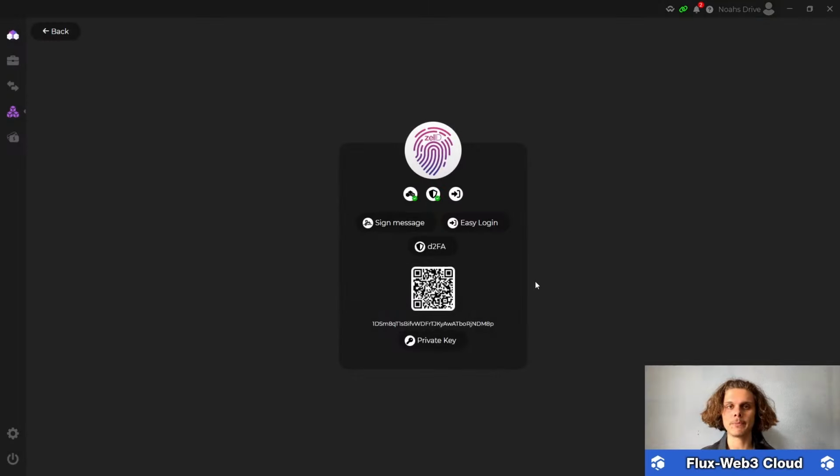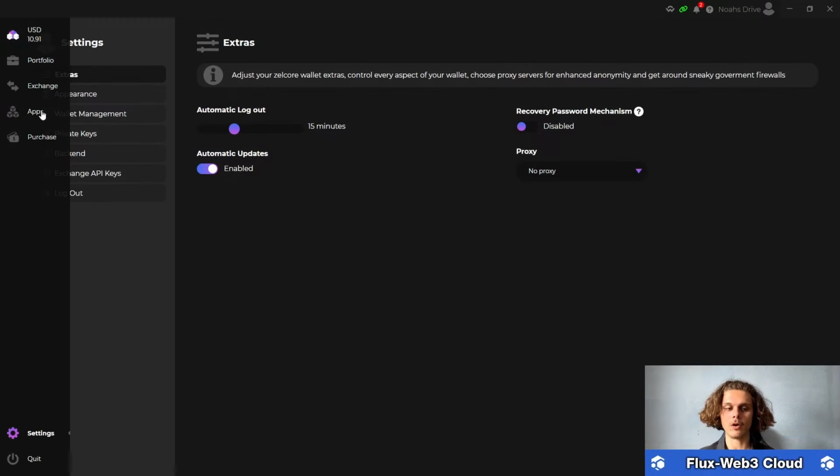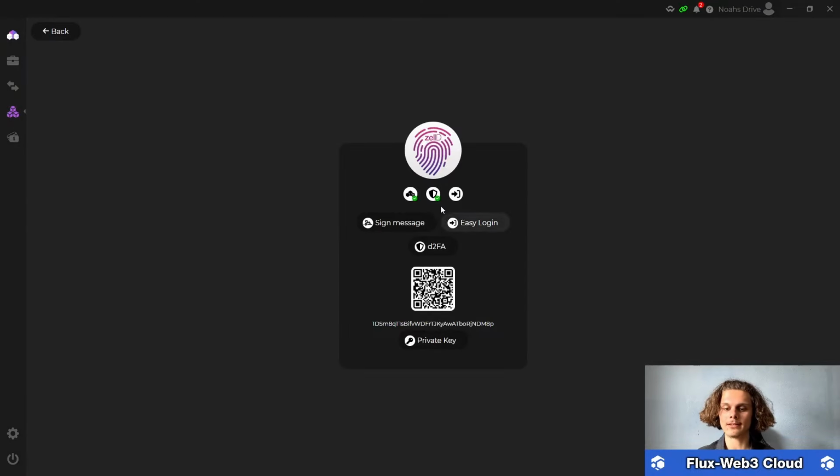And after you set up your two-factor authentication, make sure to wait 2 or 3 minutes. Maybe if you want, you can log out. So hop over to settings, log out and log back in again. So wait until this green badge appears, because you'll have to wait until the transaction is confirmed. And now you are sure that your two-factor authentication works.